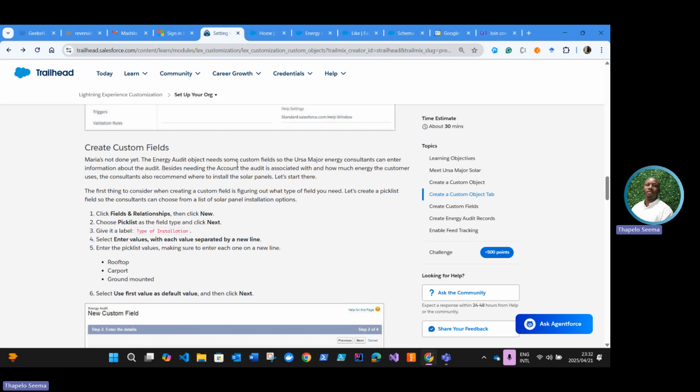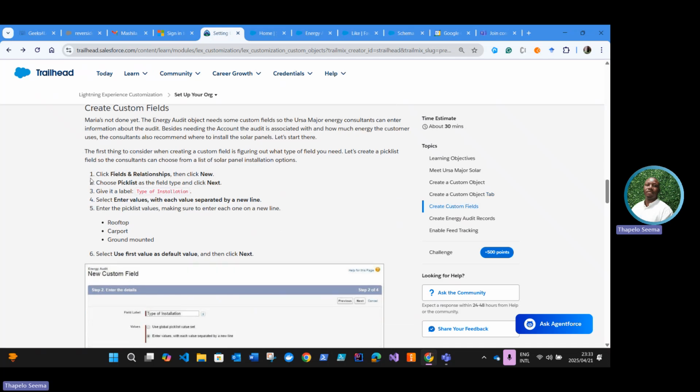The energy audit object needs some custom fields so that Ursa Major, wow, this name, energy consultants can enter information about the audit. Besides needing the account the audit is associated with and how much energy the customer uses, the consultants also recommend where to install the solar panels.